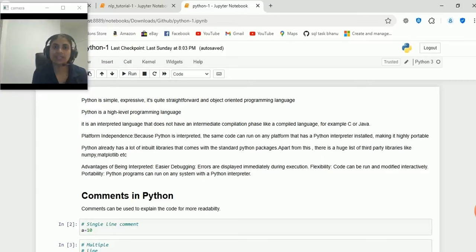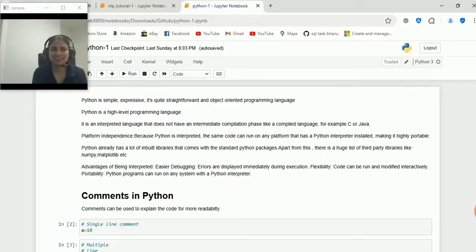So today I'm going to take the basics of Python. So can we start? Okay. So what is Python? Python is a high level programming language, and also it is an object oriented programming language. And also it's very simple, straightforward, and expressive.